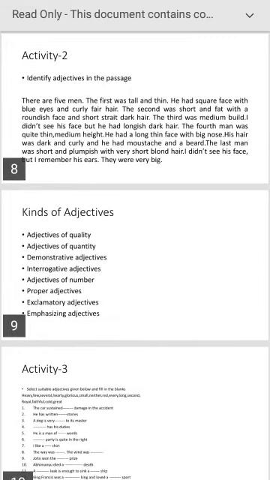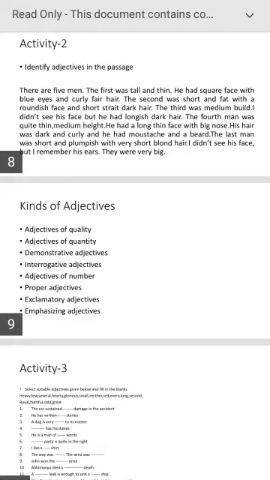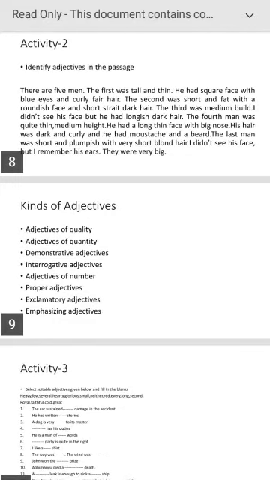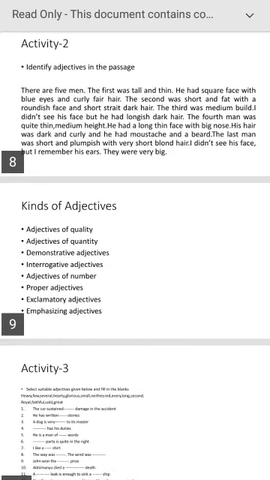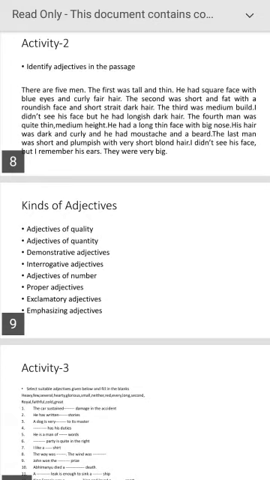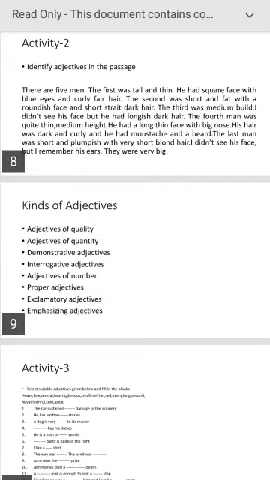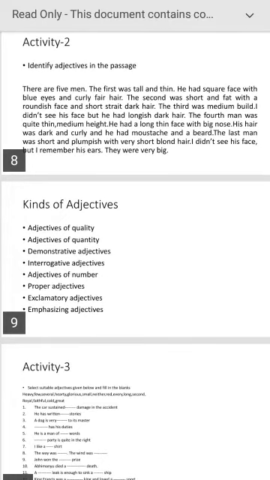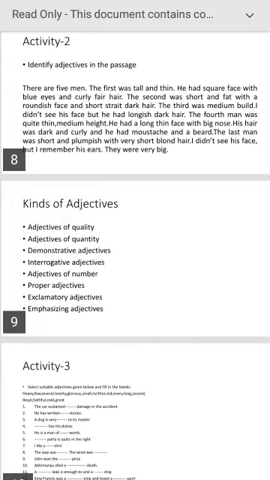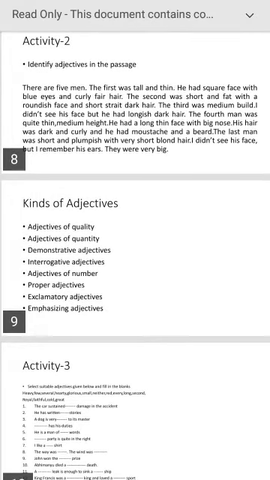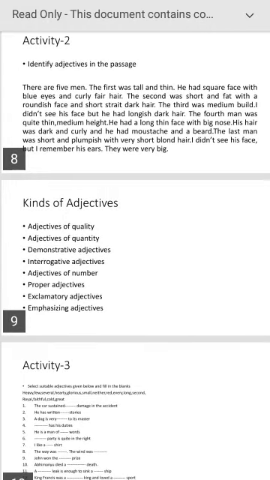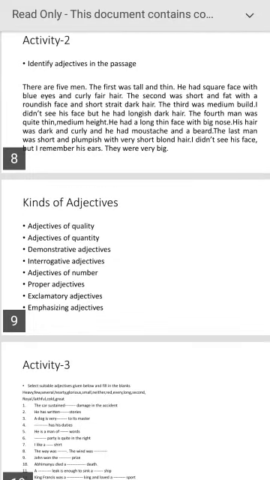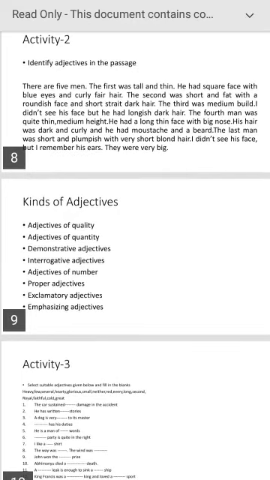The adjectives in this passage are: first, tall, thin, square, blue, curly, fair; second, short, fat, roundish, short, dark; third, longish, dark; fourth, quiet, medium, long, big, dark, curly, short, plumpish.